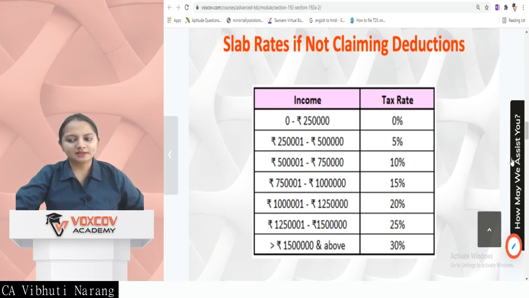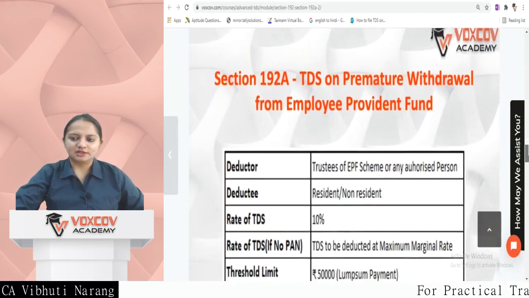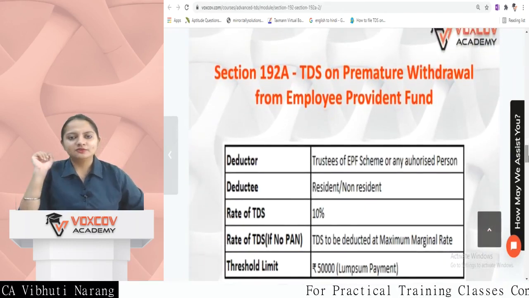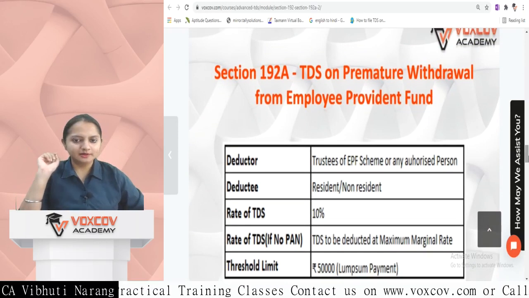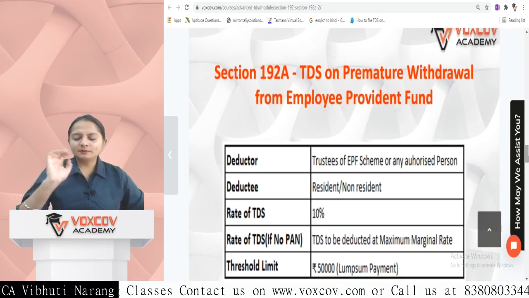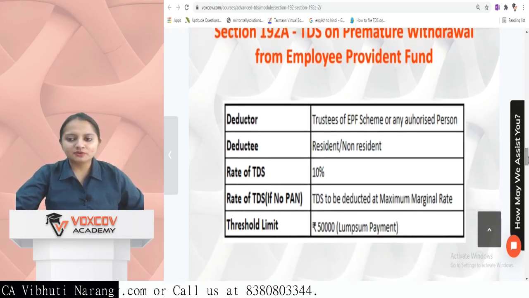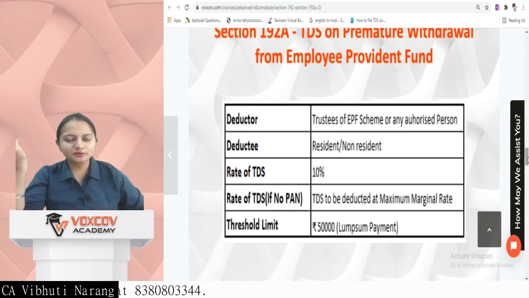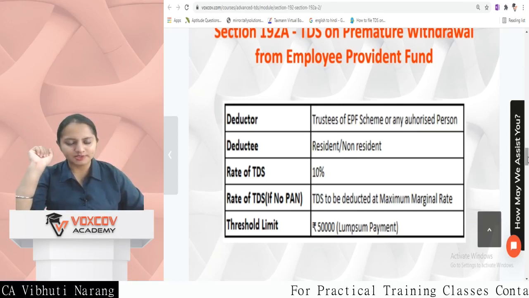Now, the next section is section 192A, which is TDS on premature withdrawal from employee provident fund. If from the employee provident fund there is a premature withdrawal, premature withdrawal means there is a condition to be fulfilled: the amount from the EPF account should not be withdrawn before 5 years of service.